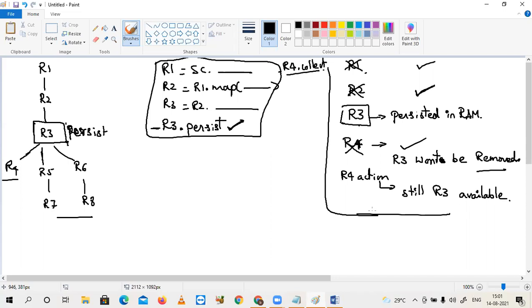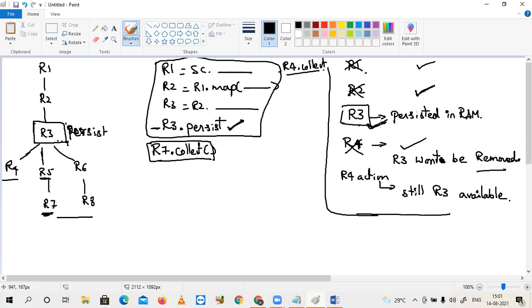After some time, you are saying R7 dot collect. One more action you are triggering. For R7, what is the input, sir? R5. For R5, what is the input? R3. Is R3 already there in the memory or not?